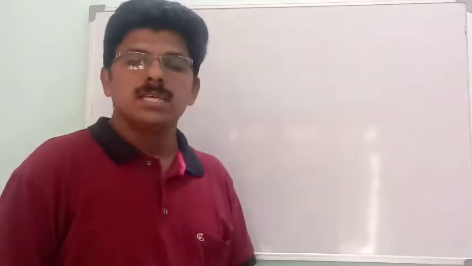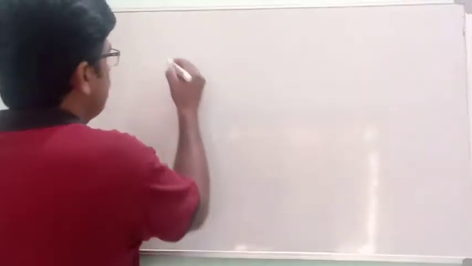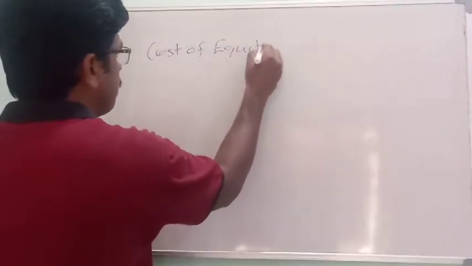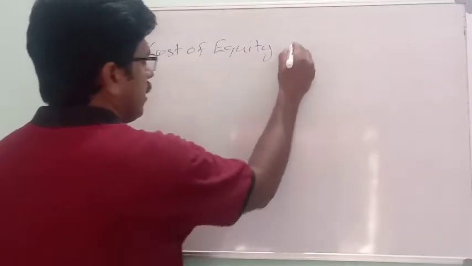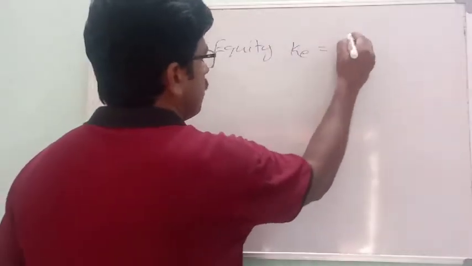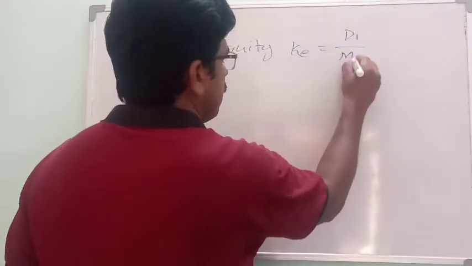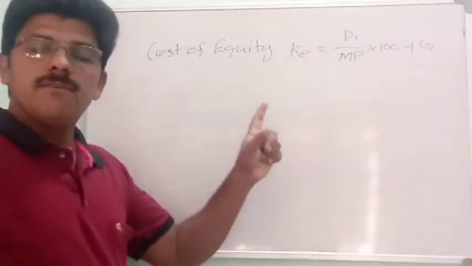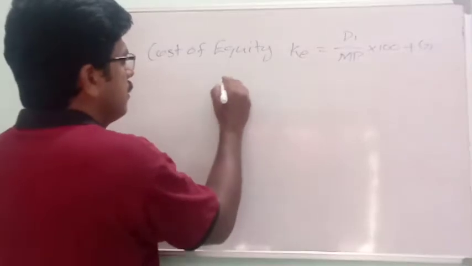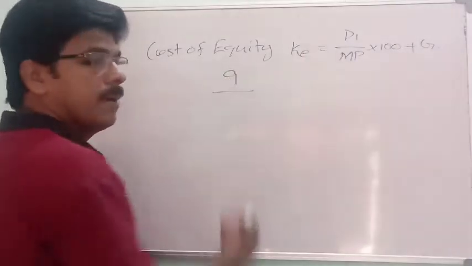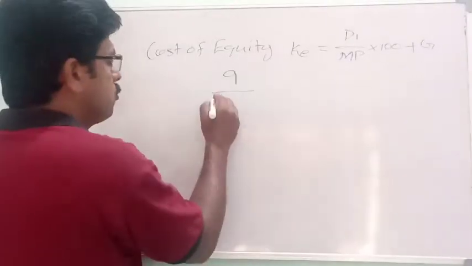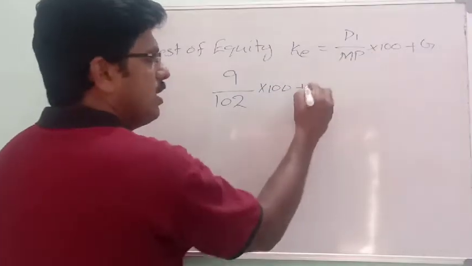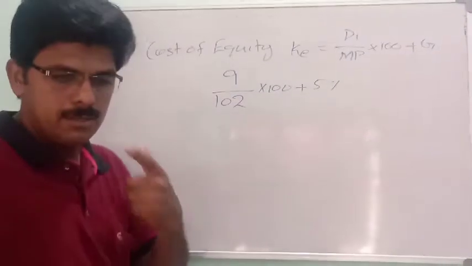Welcome back. First of all, we have to calculate cost of equity. Cost of equity KE is equal to D1 divided by MP into 100 plus G. D1 it is given in your question as rupees 9 divided by MP, market price 102 into 100 plus G, given as 5% in your question.